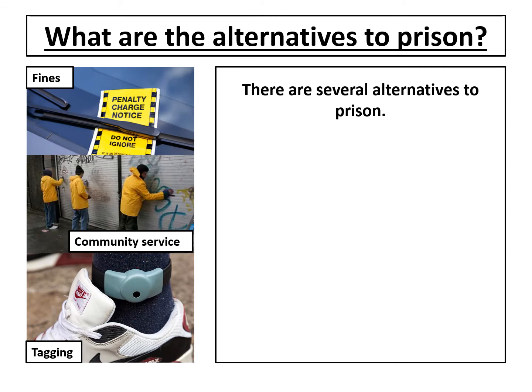So what are the alternatives to prison? Number 1 is fines. Number 2 is community service, which is where you don't go to prison, but you might have to do street sweeping or removing graffiti from walls, as you can see in that picture. And the last one is tagging, where an electronic tag is placed on the ankle of an offender, and the GPS will track where they go, and they're not allowed to go outside of a certain perimeter. So it might be a mile radius of their house. They often also have to be home by a certain time.